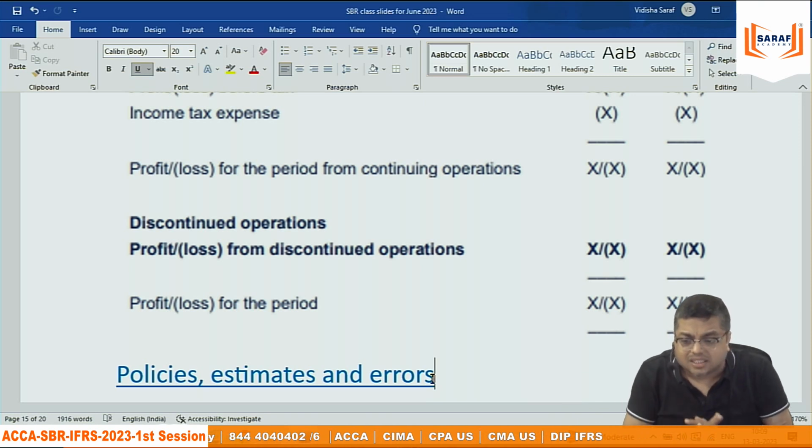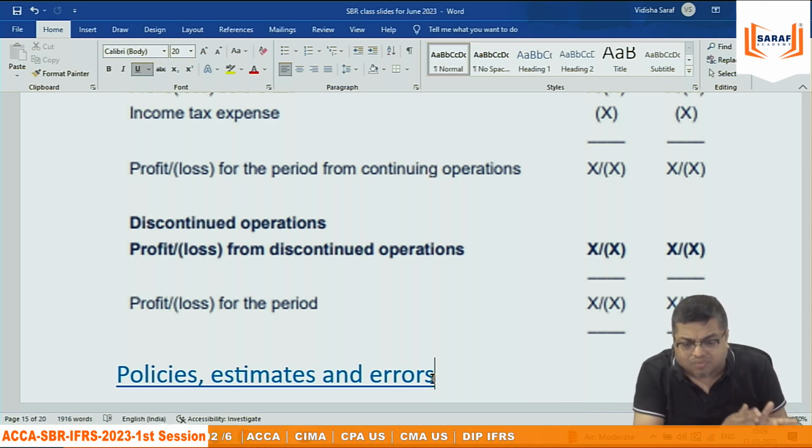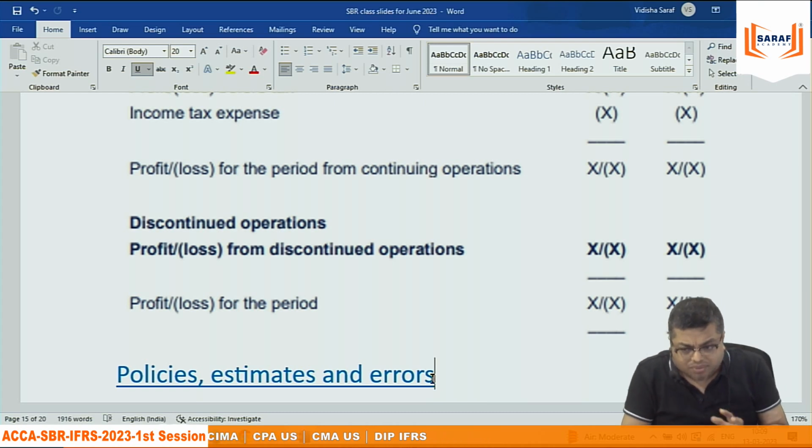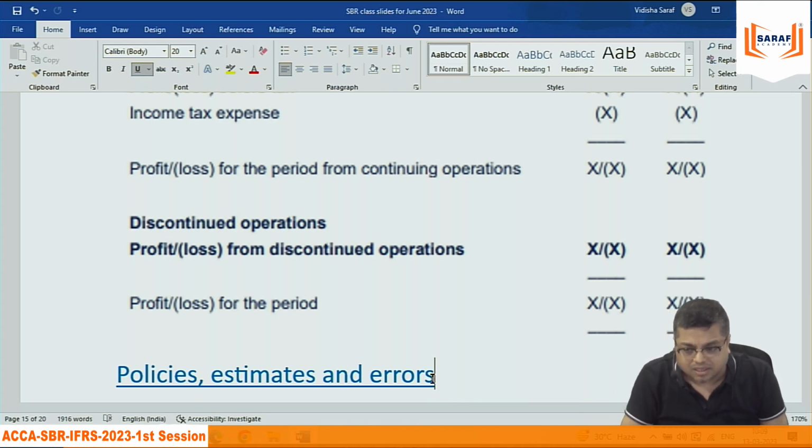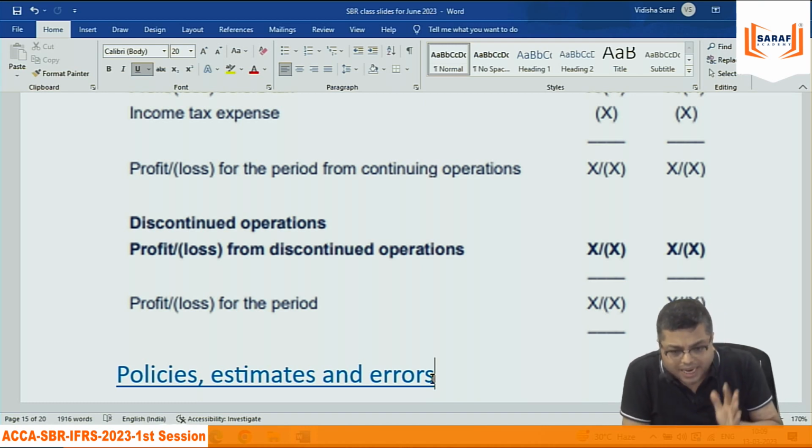There may be changes in the policies. There may be rectification of errors. If there is a change in the policy, that is only allowed if it is required by IFRS, or if it gives a better presentation. Errors, you have to rectify. But when you change policy or rectify errors, you have to give retrospective effect.